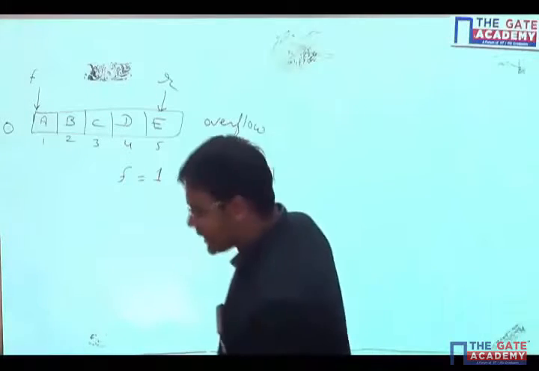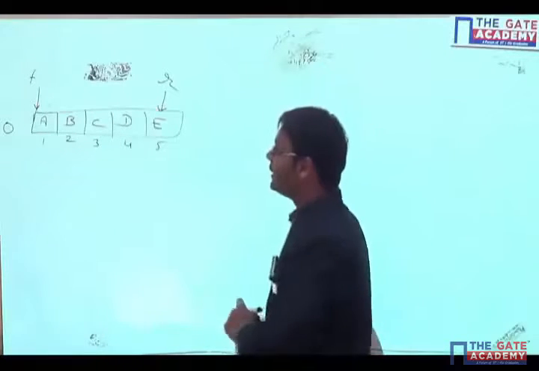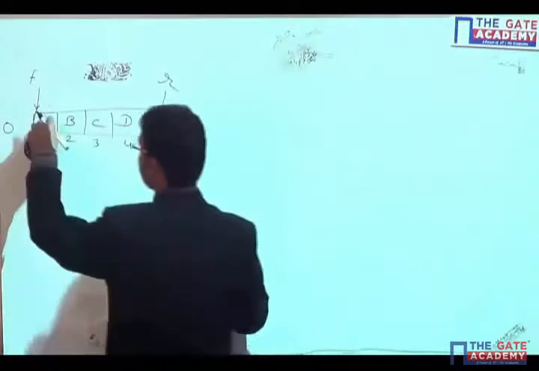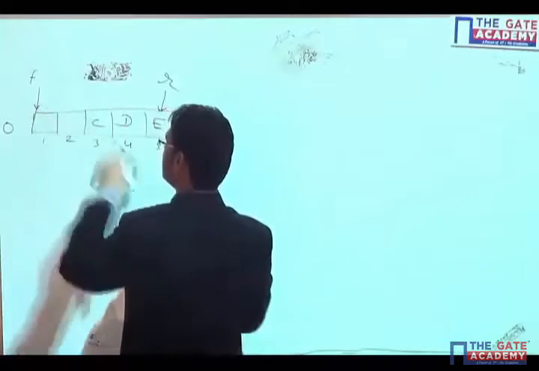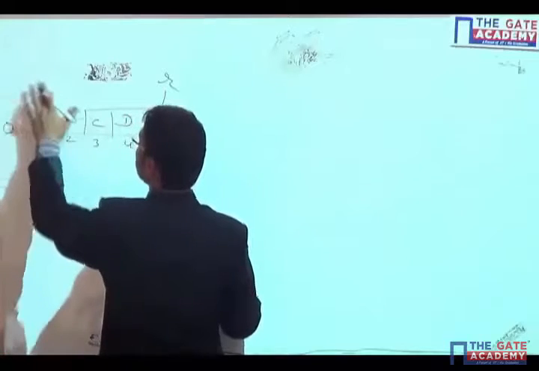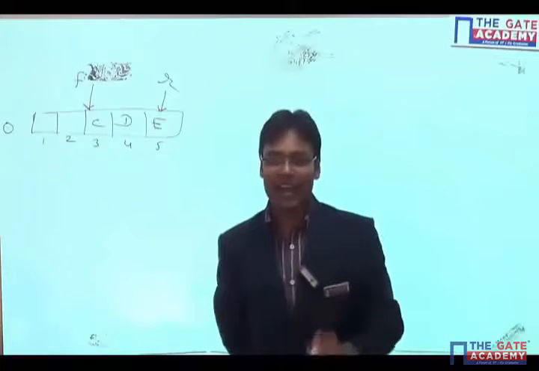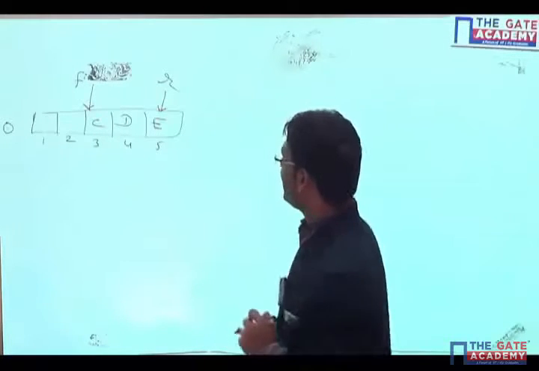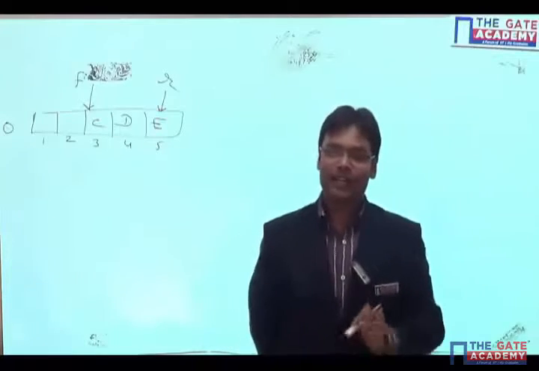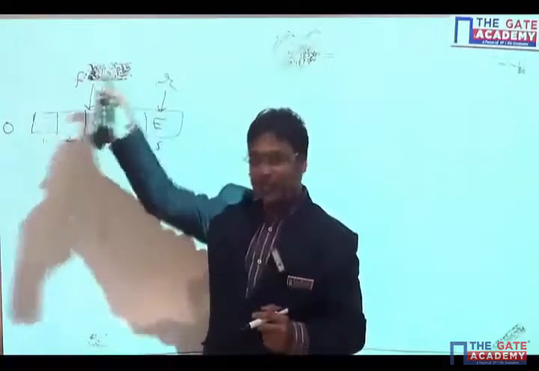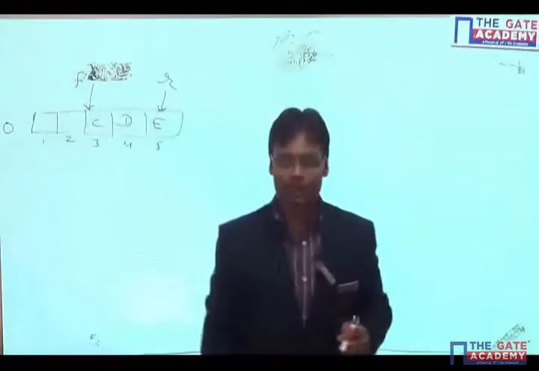Now it can be possible that I have deleted a few items from the front. Let's say I have deleted A from here and B from here. So if I have deleted items A and B, then this C will be my front. I have two free spaces in this particular queue, and I can utilize these two spaces if I have a circular queue.